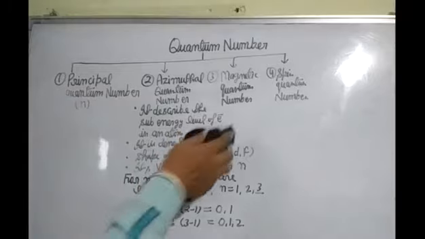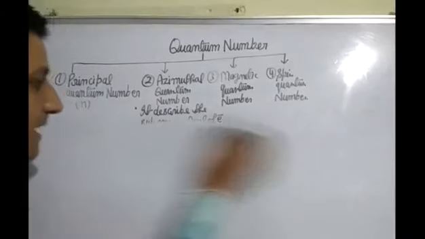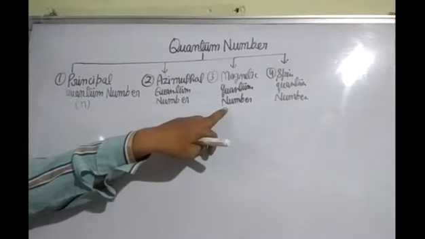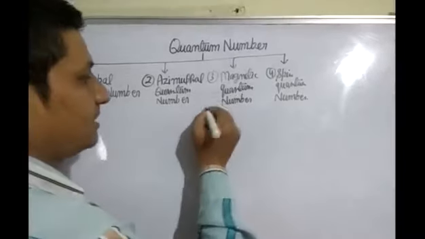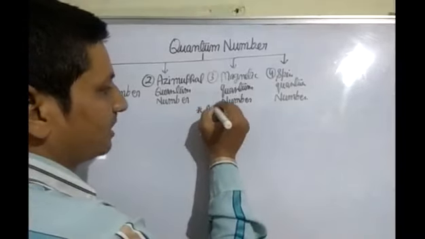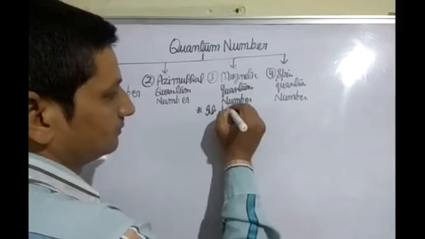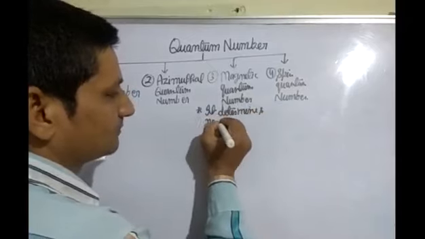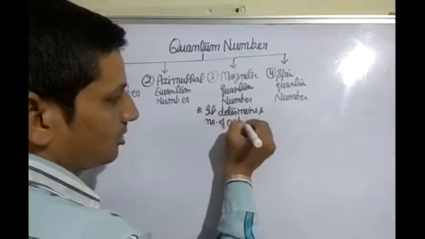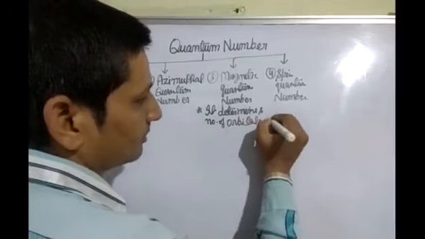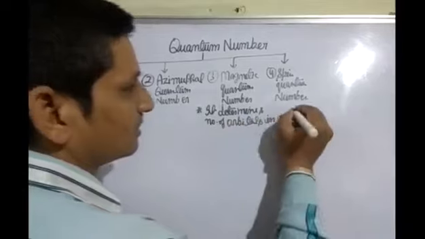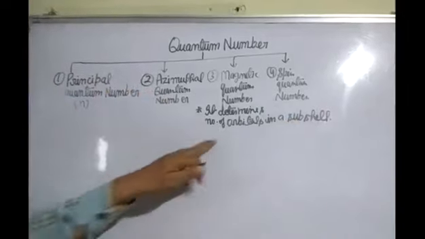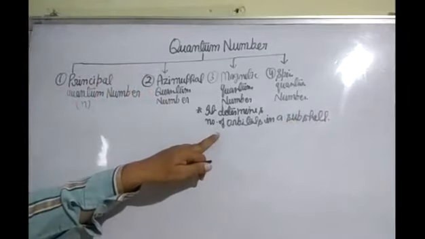Now we will discuss the magnetic quantum number. The magnetic quantum number determines the number of orbitals in a subshell.